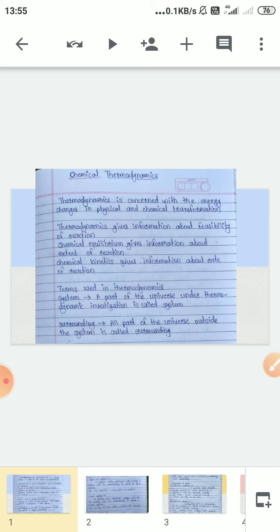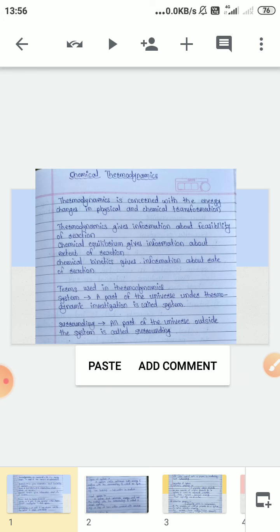If we want to push an object or change its position, it also needs energy. So we learn thermodynamics in both physics and chemistry. Therefore, thermodynamics is a part of science concerned with the changes in energy in physical and chemical transformations.